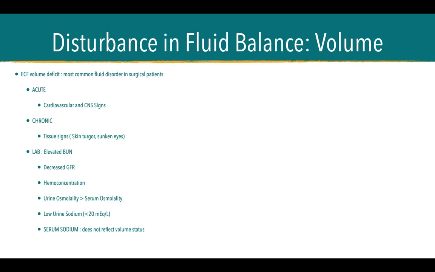Cardiovascular is when you have tachycardia so that the body can circulate the remaining blood, and also low blood pressure because the blood cannot maintain the pressure inside your blood vessels. And also CNS signs because of poor circulation. Sometimes it would start with irritability, up to the point of loss of consciousness and severe loss of consciousness, such as GCS 3 patients.